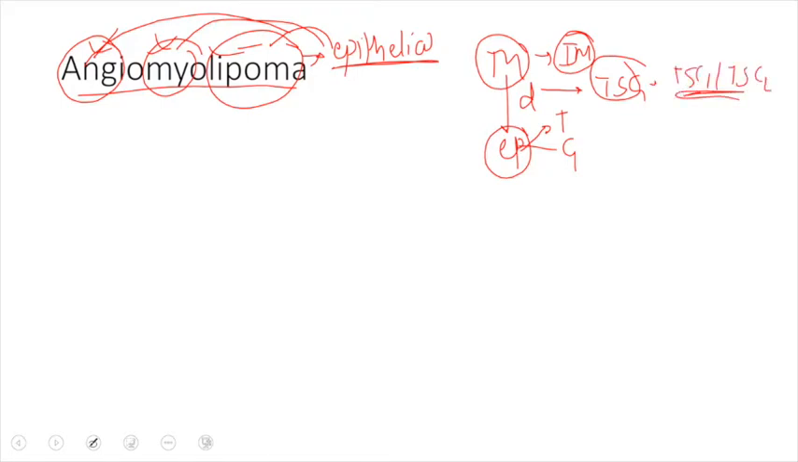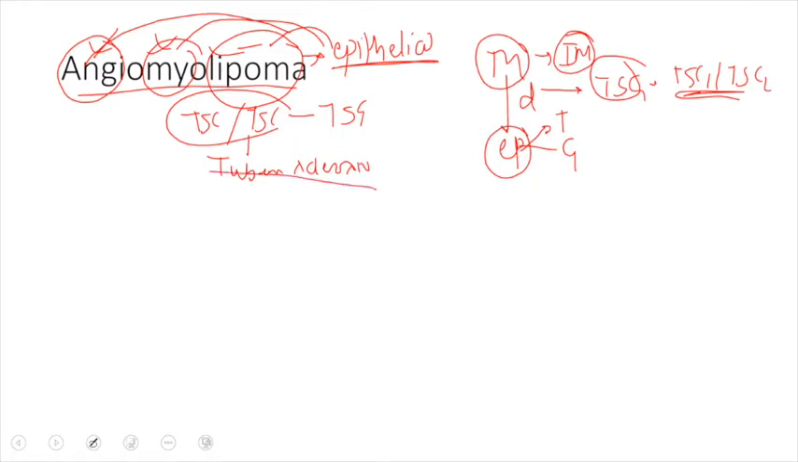Whenever you have a germline mutation in the TSC1 gene, tuberous sclerosis 1 gene, and the TSC2 gene, which are basically tumor suppressor genes, the condition is known as tuberous sclerosis. So whenever you see a patient having a germline mutation in tuberous sclerosis, you will associate the tumor that occurs in the kidney of this patient, and that is usually angiomyolipoma.